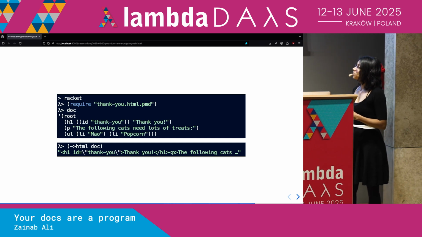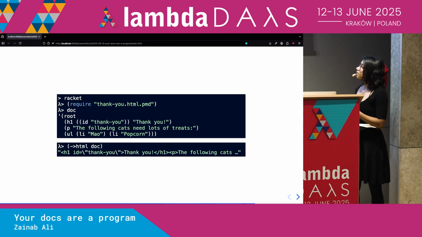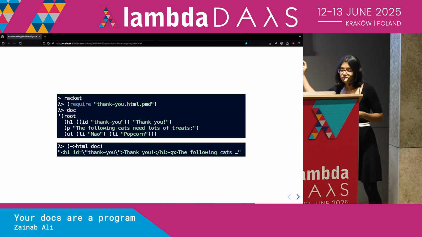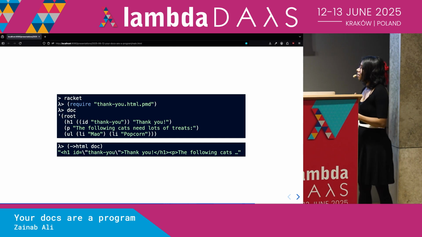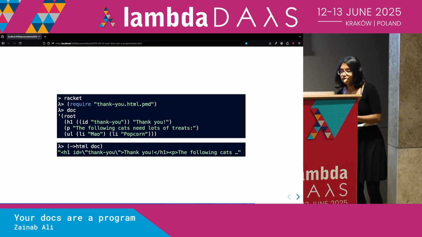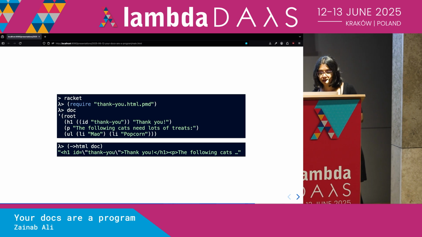And I get some symbols out. I get a doc. And if I have a look at that, I get this structure with round braces, which is like a list. So a tree-like structure, really, corresponding to the markdown that was inside it. And I can take that and convert it into an HTML string, which will be just what you will end up with in your HTML source file in the end.